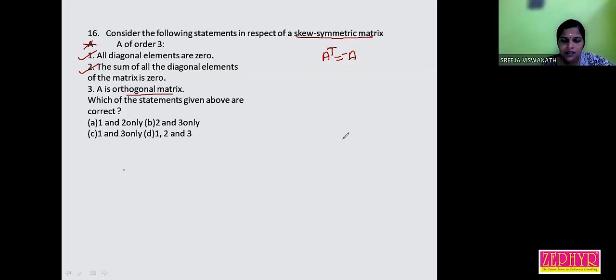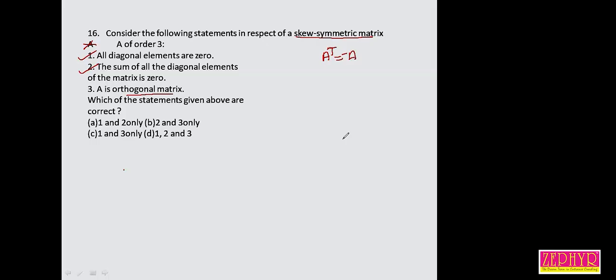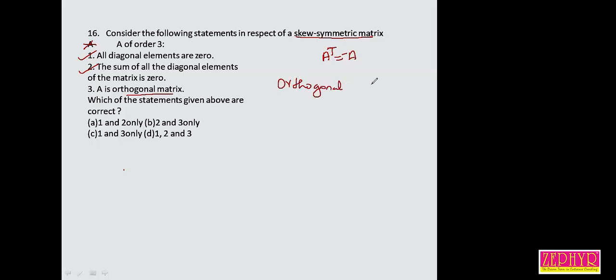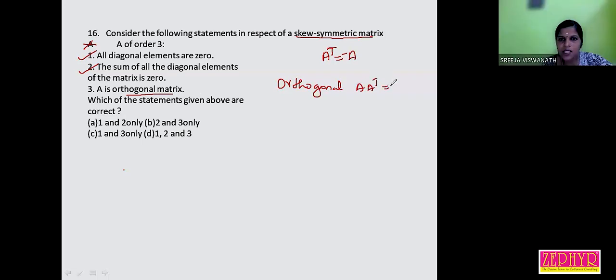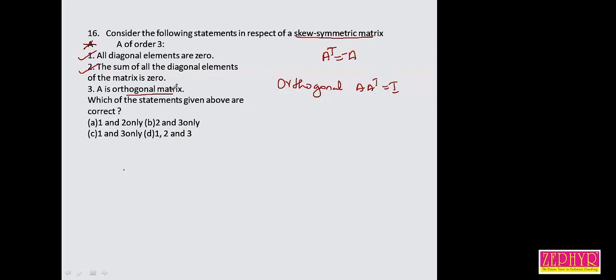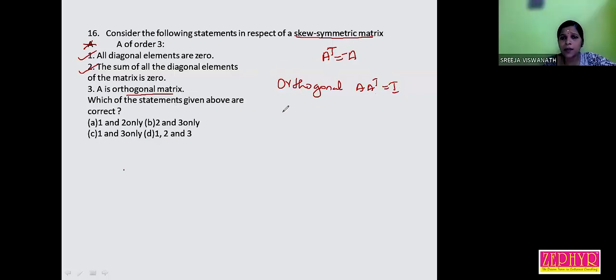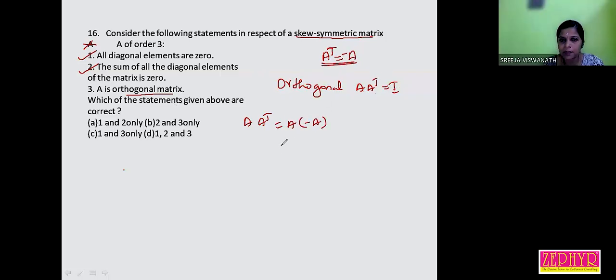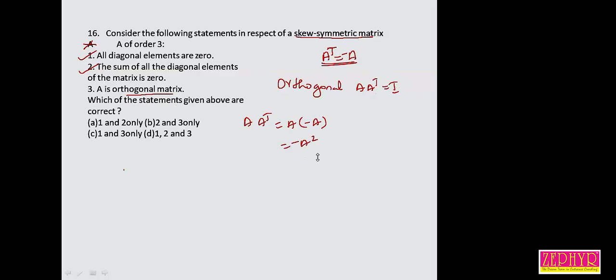Orthogonal matrix: A into A transpose is equal to I. If A transpose is equal to minus A, we need to check whether A is orthogonal or not. Now we can check A into A transpose. If it becomes I, it is orthogonal. A transpose can be replaced as minus A since it is a skew symmetric matrix. That is minus A square.